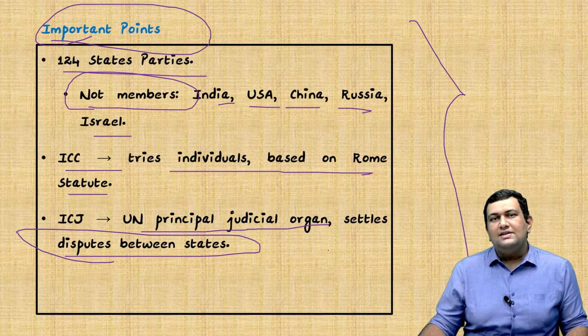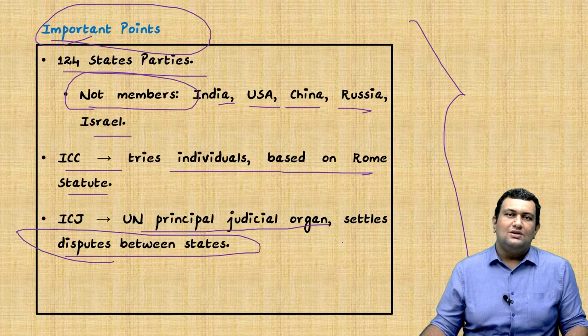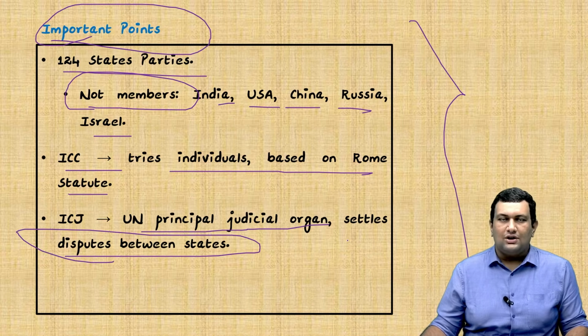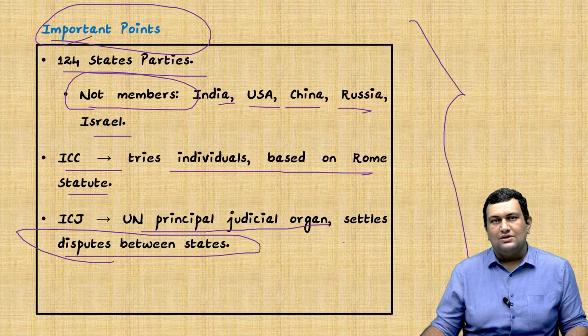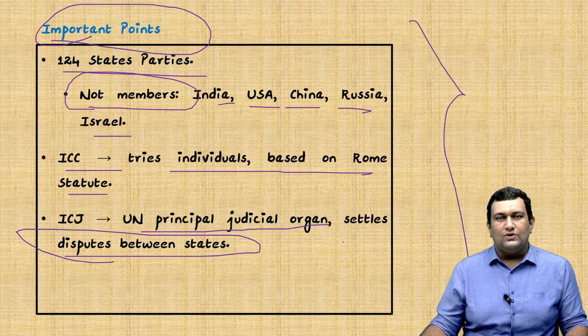Other than that, in mains, they can ask two aspects. First one is why India is not a party to the International Criminal Court. So you can mention there are issues such as sovereignty issues and definition or inclusion of terrorism, etc. Please check about it. Apart from that, another question can be asked in GS2, that is effectiveness of the International Criminal Court.